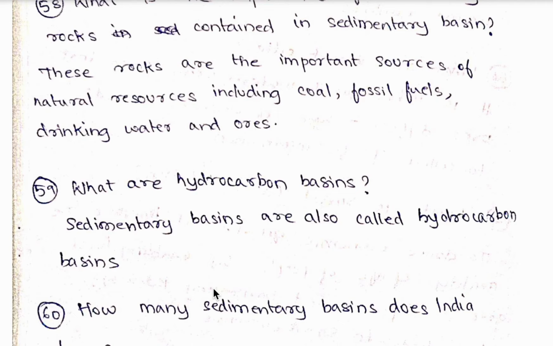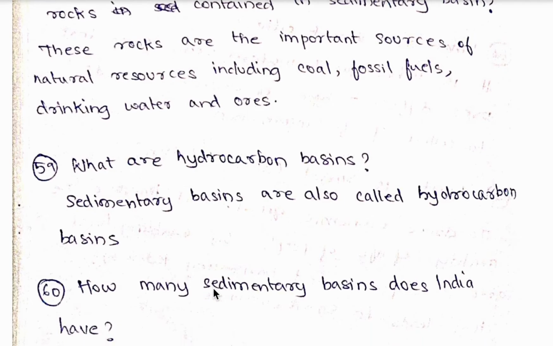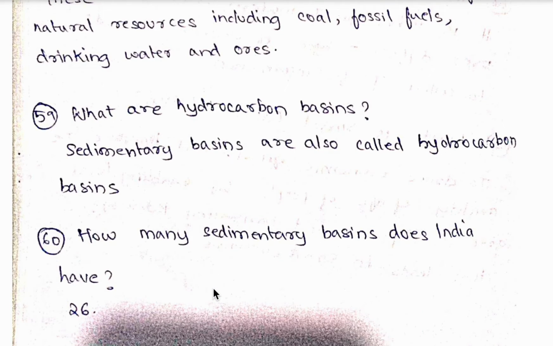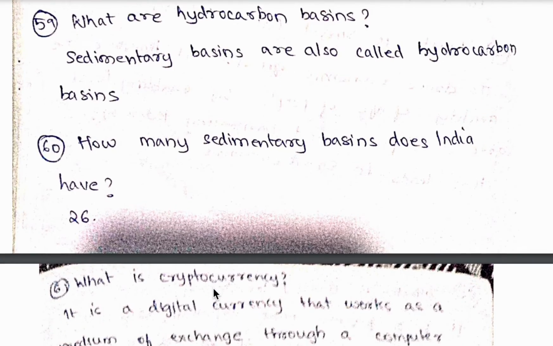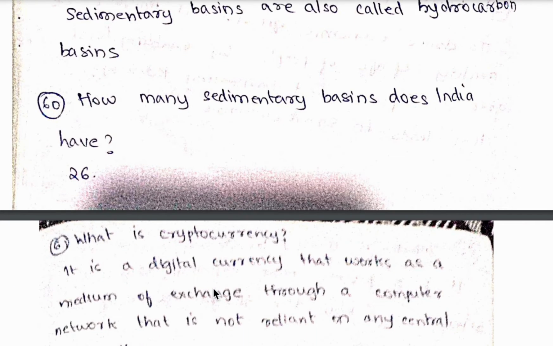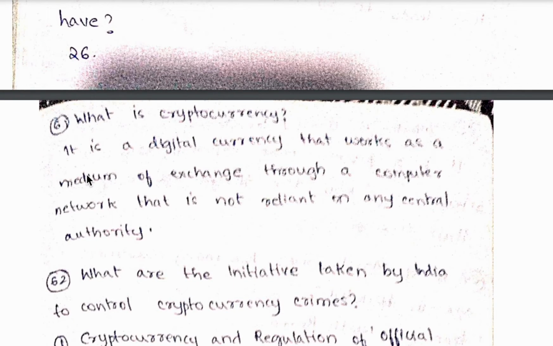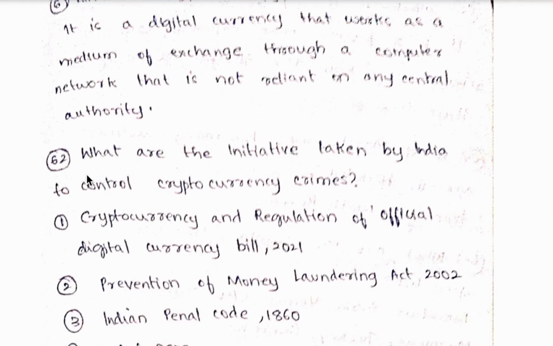59th question, what are hydrocarbon basins? So the sedimentary basins are called hydrocarbon basins. 60th question, how many sedimentary basins does India have? So approximately we have over 26 sedimentary basins as per the official data. Now 61st question, what is cryptocurrency? So it is a digital currency that works as a medium of exchange through the computer network that is not reliant on any central authority.